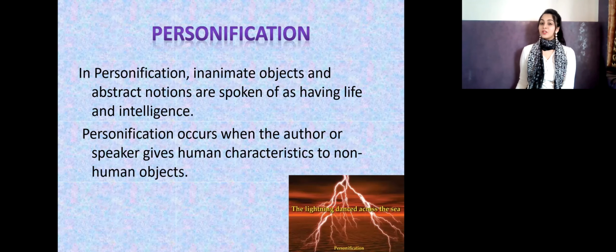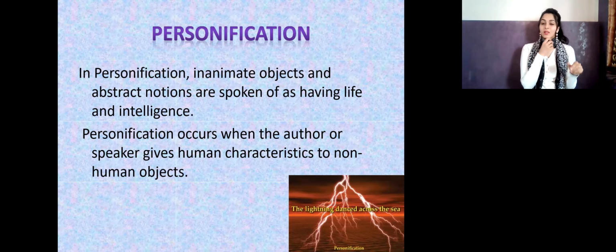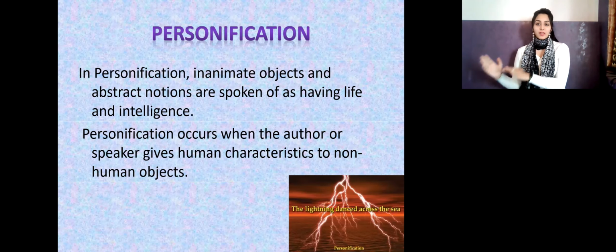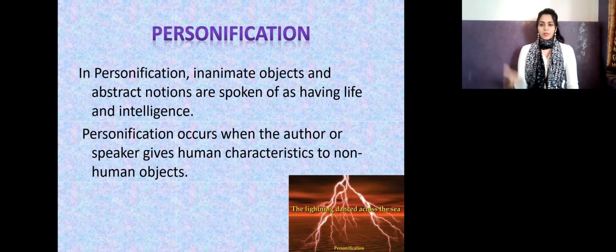That means it's a fiction thing, just an imaginative thing, something that is not real, and a person is given something that is not real. I mean, the person is given some extra supernatural, fictitious powers, and that's why it's known as personification. A person is described as something unnatural that is not going to happen, abstract, just an imagination.